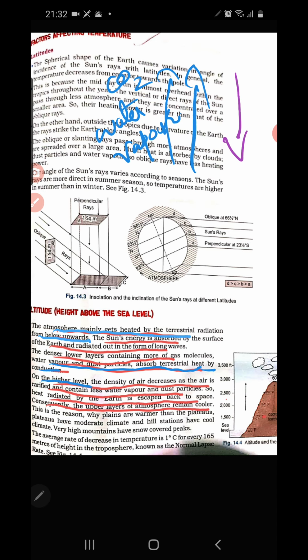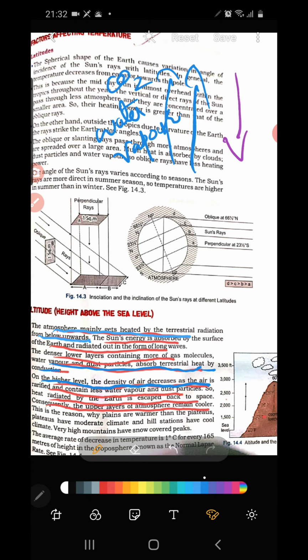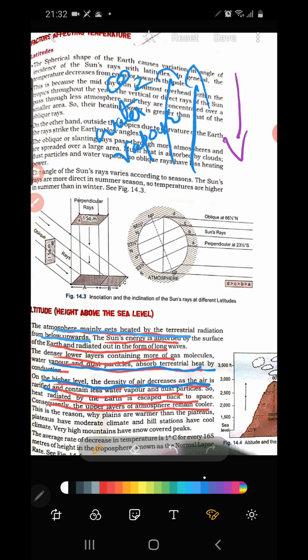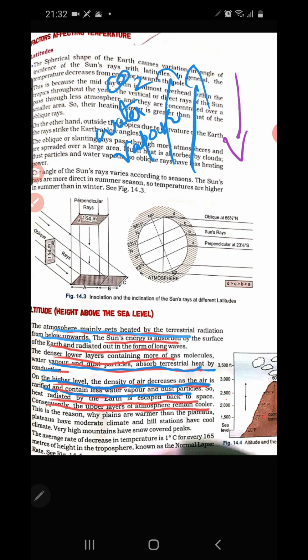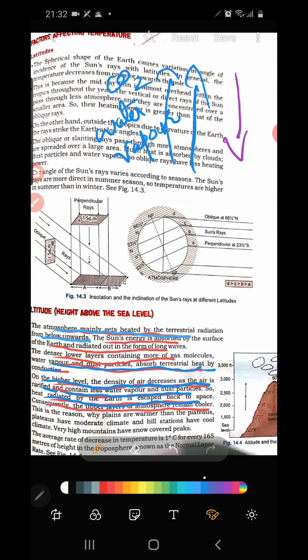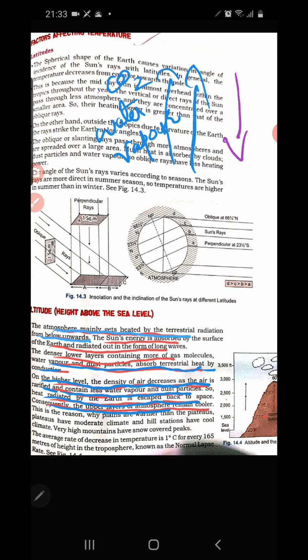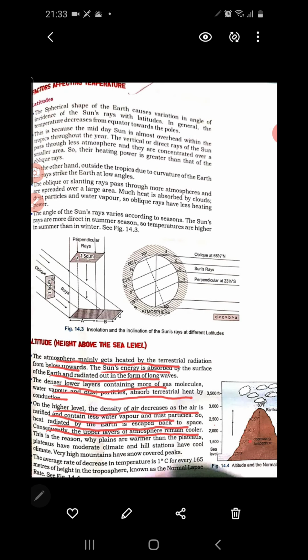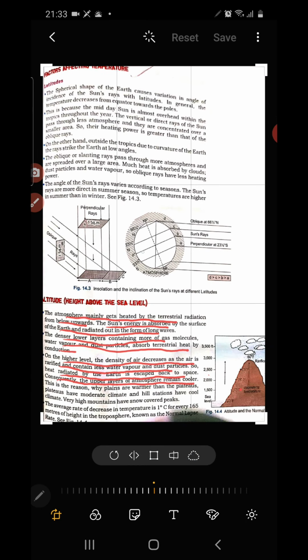On the higher level, the density of the air decreases because the air becomes thin, rarefied. That means minimum gases, less water vapor and dust particles, so the heat radiated back from the earth escapes back to space. Nothing is there to trap the heat, so consequently the upper layers of the atmosphere remain cooler. Clear? And let's move to the next factor. We discussed two factors. The one factor is latitude.